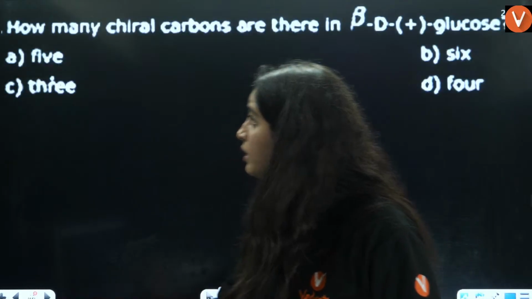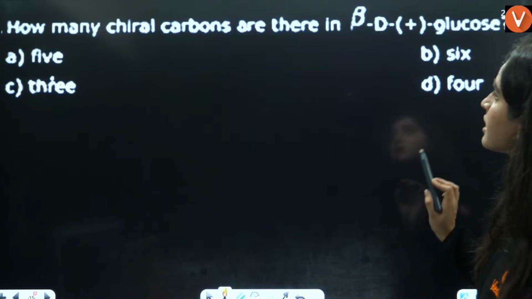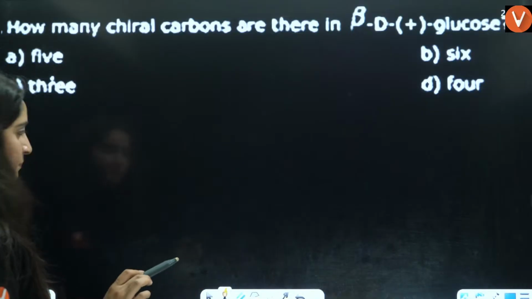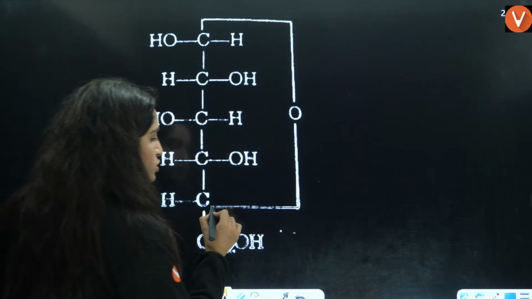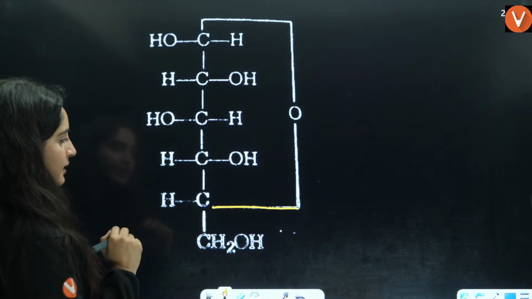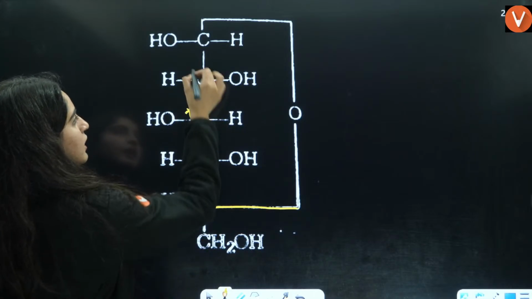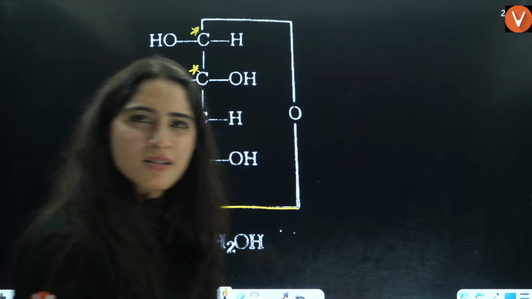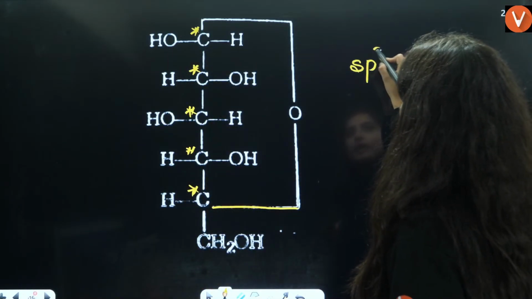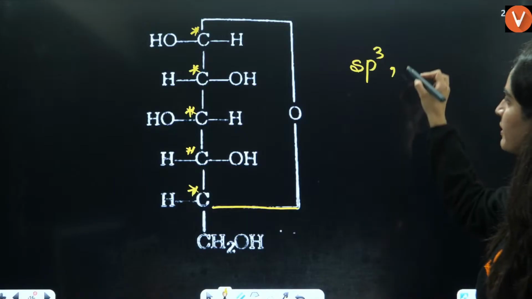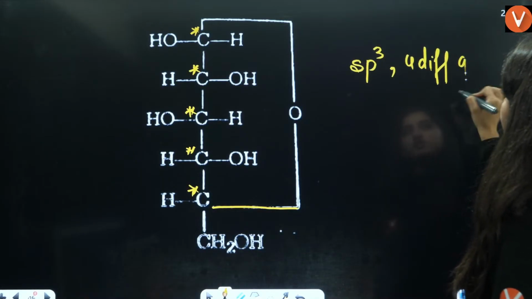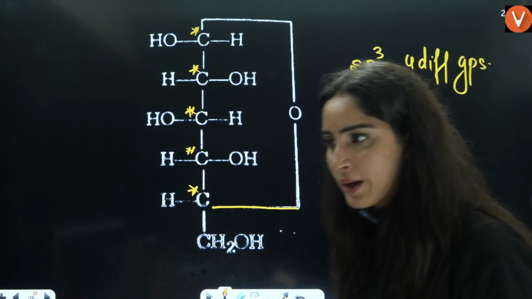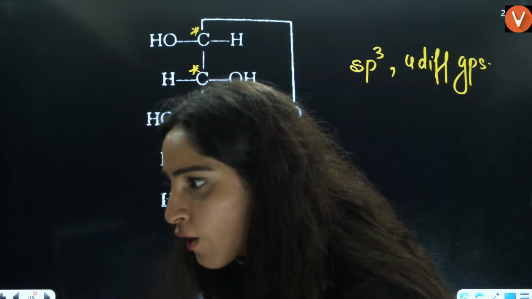Right? Okay. Now next is how many chiral carbons are there in beta D plus glucose? Okay. Now this is the beta D glucose, right? How many chiral carbons they are saying? You can see first chiral carbon, second chiral carbon, third chiral carbon, fourth chiral carbon, and this is the fifth chiral carbon. Now what is a chiral carbon? Which is sp3 hybridized, and this carbon should have 4 different groups attached. Okay, 4 different groups attached, that is a chiral carbon. So answer is going to be very good. Okay.